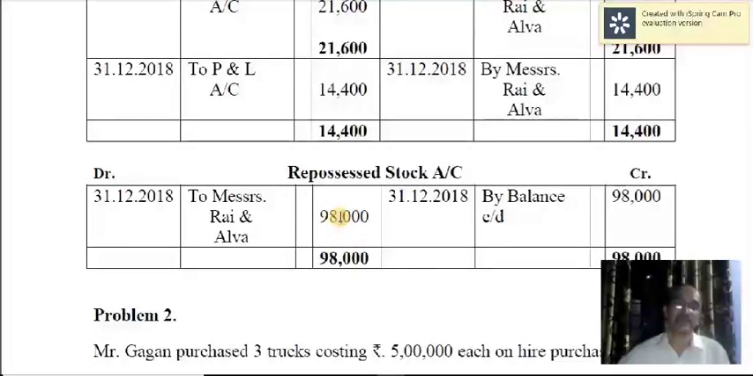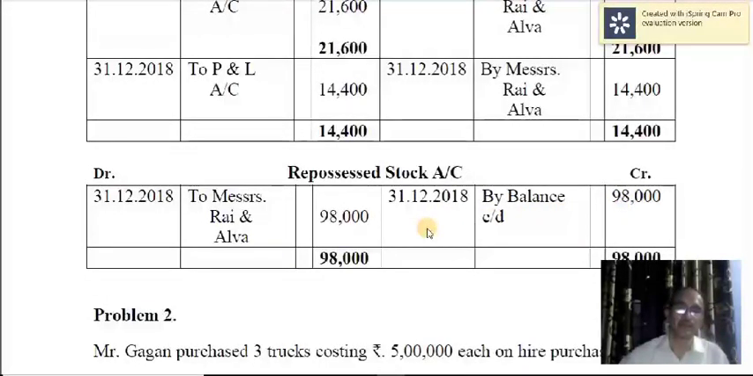Now if there are no other transactions like repair expenses or sale of repossessed stock, then that will be carried forward. In case they are sold in the same year, then instead of writing this, you will write by bank account with the selling price. And if there are any expenses incurred on repair, etc., repossessed stock account to bank account. And any profit or loss in the repossessed stock account will be transferred to profit and loss account. Of course, here you don't have any additional information regarding all these things. So you are simply carrying forward the balance 98,000 for the next year.